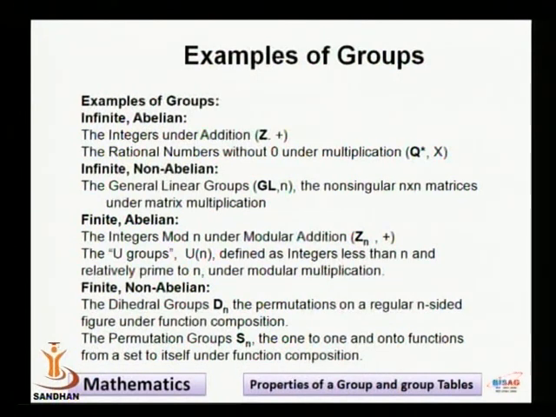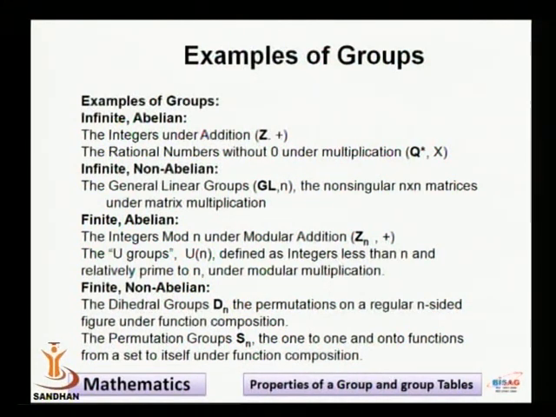The general linear group GLn, the non-singular n by n matrices, is a non-abelian group, and this group is an infinite group, because we know that matrix multiplication may or may not be commutative. That means it's a non-abelian group.